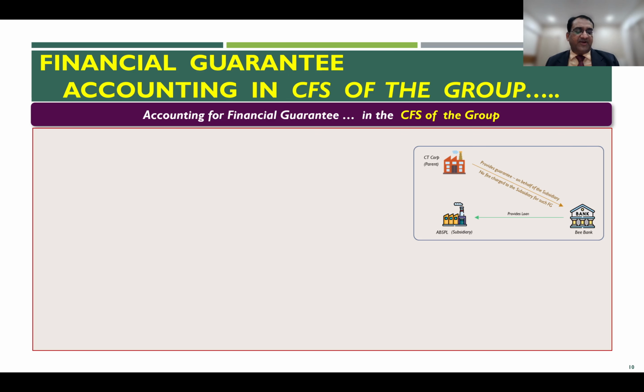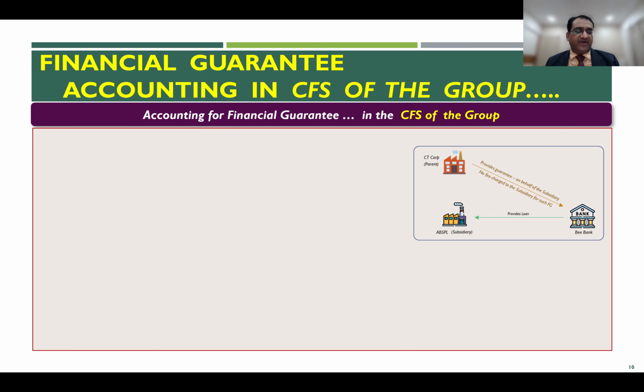So when the financial guarantee is considered non-integral by the subsidiary, then in CFS, apart from reversing the parent's entry, which they will certainly reverse even in this case, they will record one more entry. What is that entry?